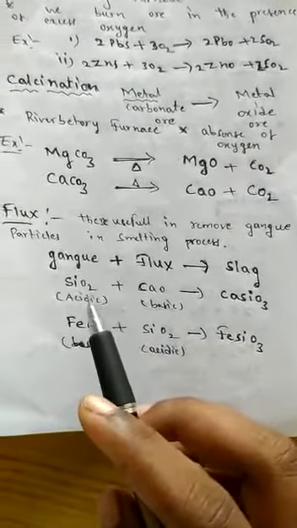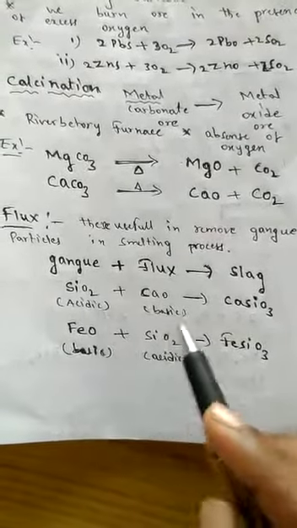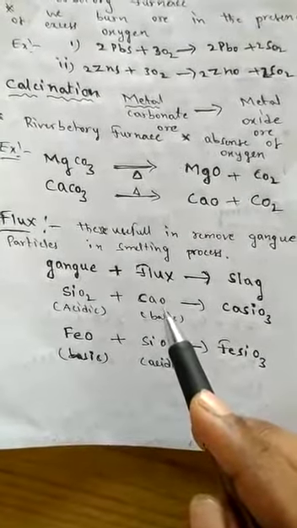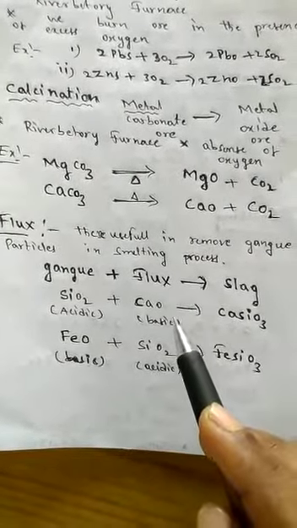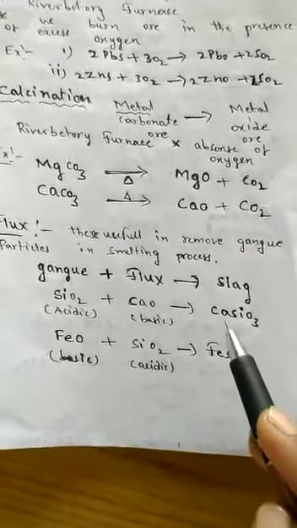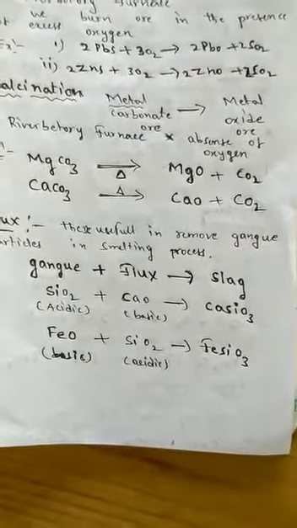Simply, if gangue particles are acidic in nature, a non-metal oxide like SiO2, then we need to add flux of basic nature, a metal oxide. Acid plus base undergo a neutralization reaction and form salt. That salt is calcium silicate. This calcium silicate appears as a slag.